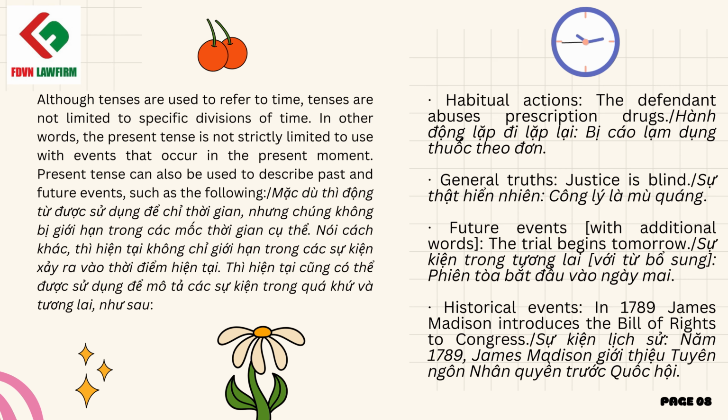Although tenses are used to refer to time, tenses are not limited to specific divisions of time. In other words, the present tense is not strictly limited to use with events that occur in the present moment. Present tense can also be used to describe past and future events, such as the following: habitual actions, the defendant abuses prescription drugs; general truths, justice is blind; future events, with additional words, the trial begins tomorrow; historical events, in 1789 James Madison introduces the Bill of Rights to Congress.